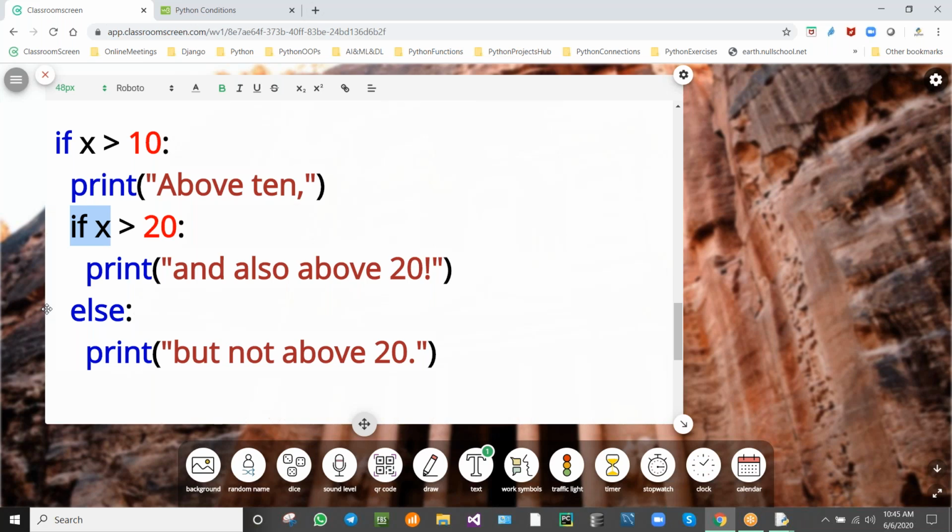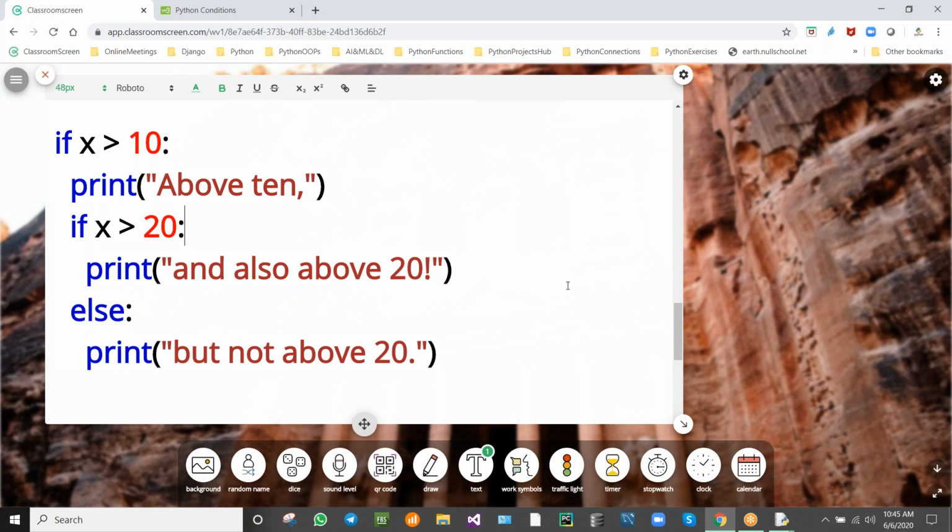So nested if we'll be writing like this. This else belongs to the if statement, so it will be starting from here. See here the indentation, it is coming like this. Not from the beginning: the line which ends with the colon, the next line must start with a tab space from the previous line.